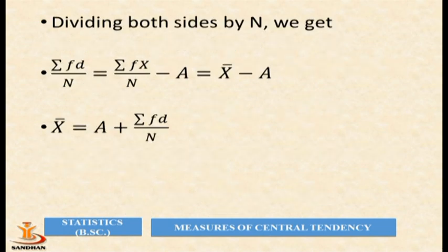Now dividing both the sides by capital N, we get summation fd divided by N equal to summation fx divided by capital N minus a, which is equal to x bar minus a. So here sigma fx divided by capital N is our x bar. So we get the formula: x bar equal to a plus summation fd divided by capital N.